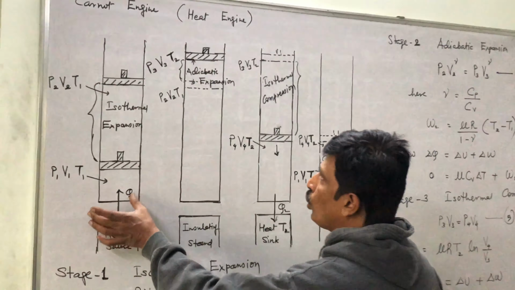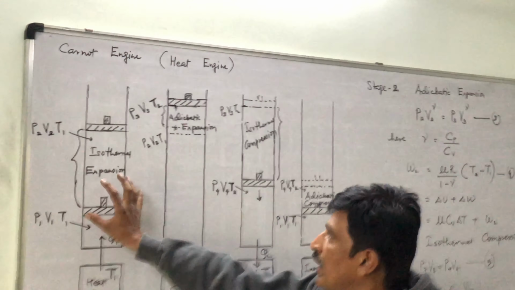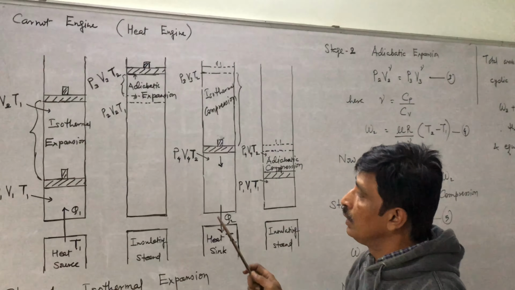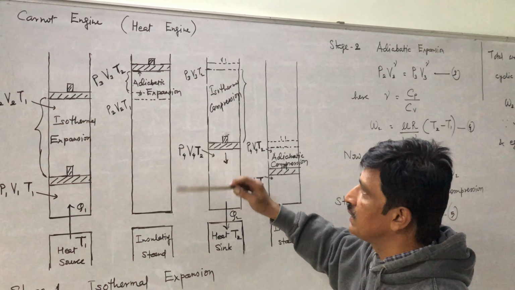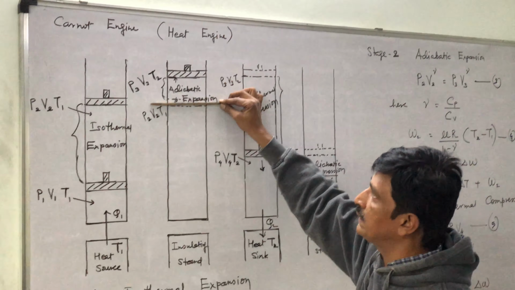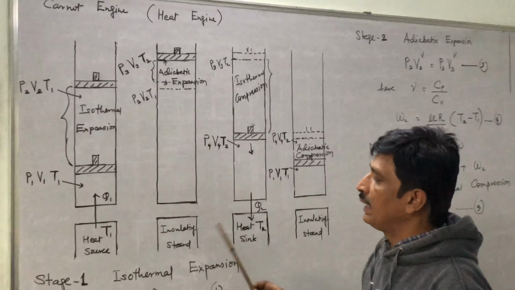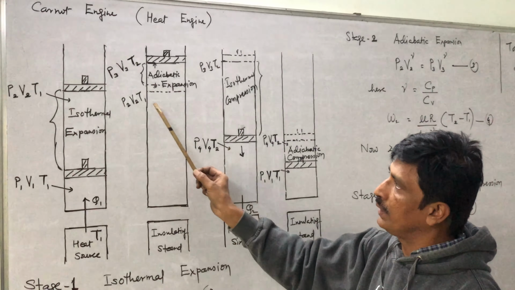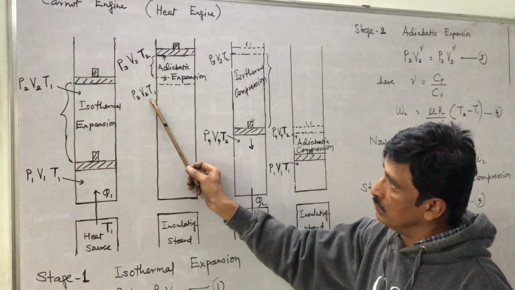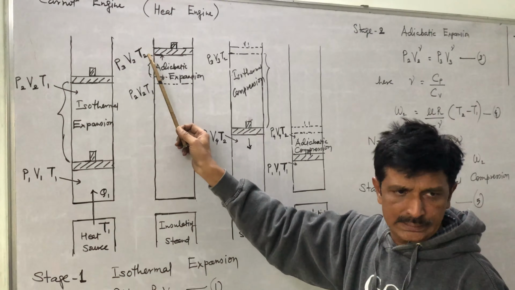Then after within no time, we have put this on insulating stand, thermal insulator. So there is no exchange of heat between system and surrounding. So from this to this expansion is adiabatic expansion. There is no exchange of heat between system and surrounding. So T2 is less than T1. Pressure also decreases because volume increases. This is the highest point.